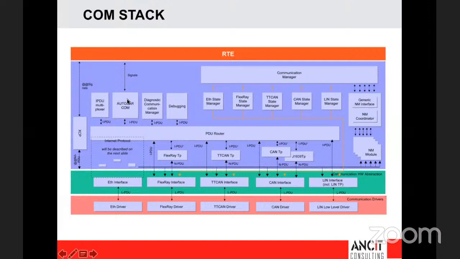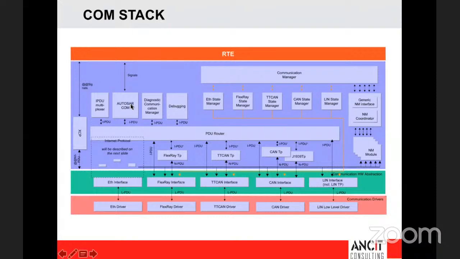The COM module will give its own handle ID to pick this data from the ASWC. The PDU router will have a different ID to pick the data from the COM module. The CAN TP can have a different ID to pick the data from the PDU router. Sometimes the handle IDs can actually remain the same. For example, CAN TP could use the handle ID 5. Similarly, the PDU router can also take the handle ID as 5,